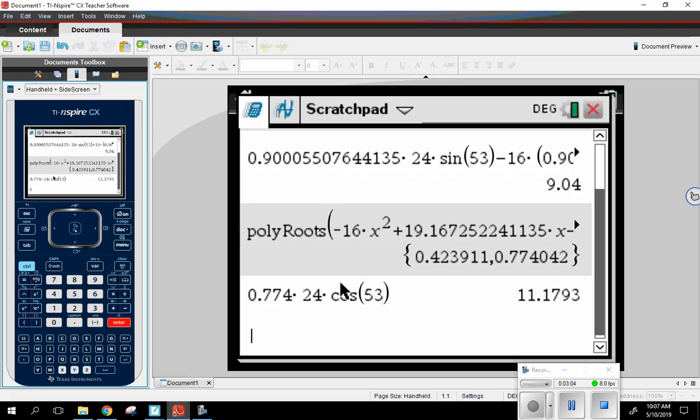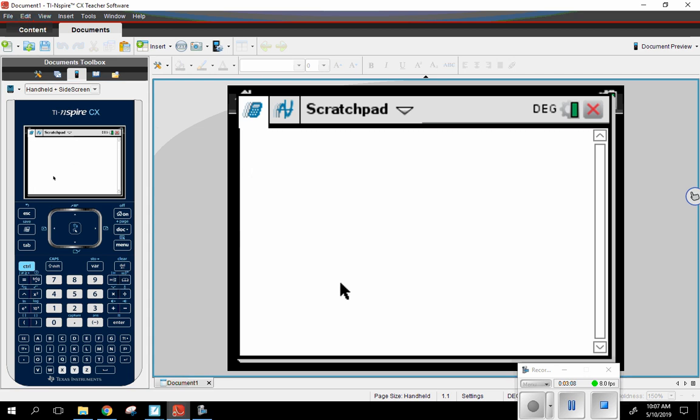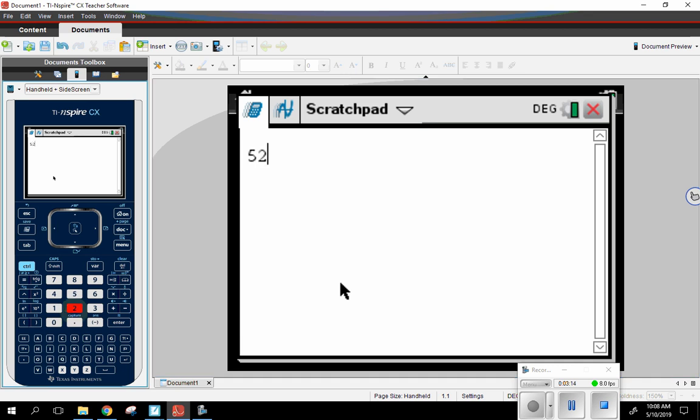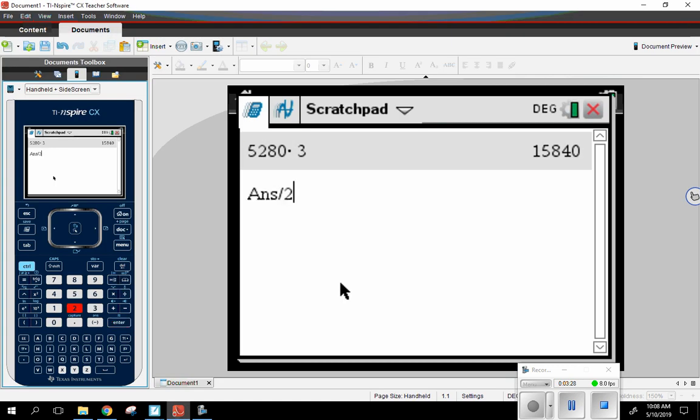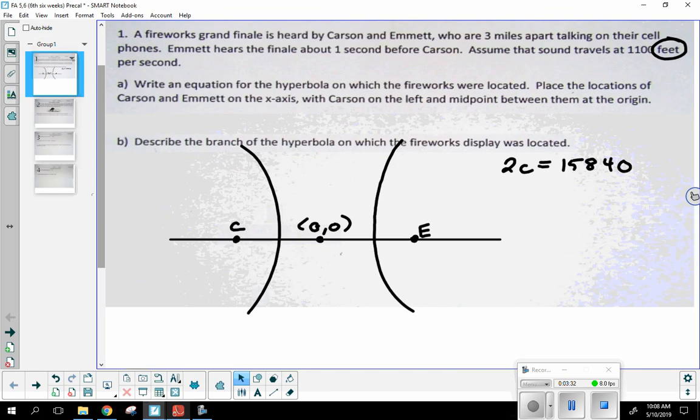Let's come on over here to my calculator. Let me get rid of all that. How many feet are in 1 mile? 5,280. There we go. So 5,280 times 3 miles. Okay. So there's 15,840 feet between them. 15,840. And all I got to do is divide by 2, and that gives me C. Okay. So I have 7920. So I know one of the 3 distances.